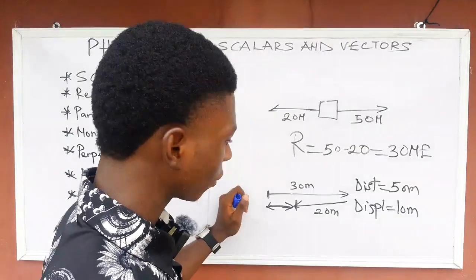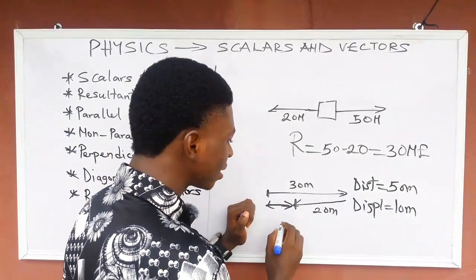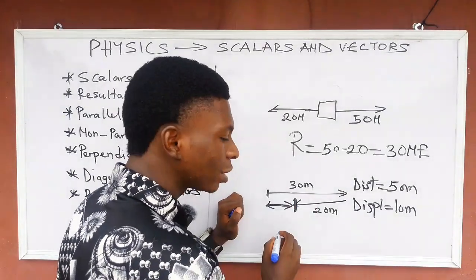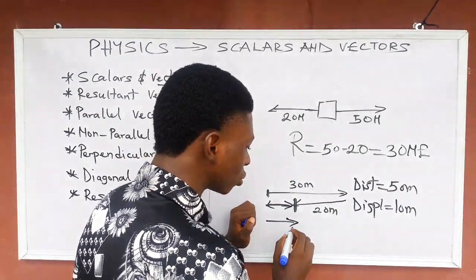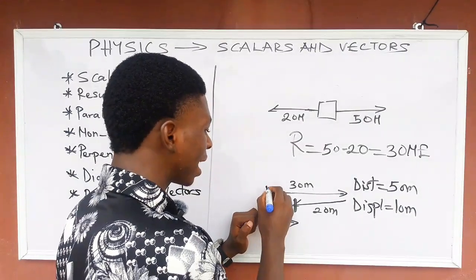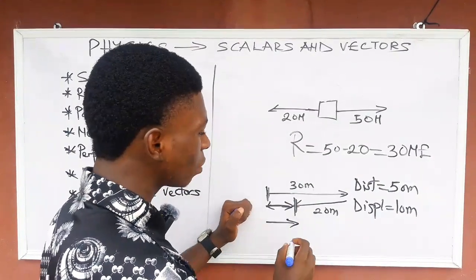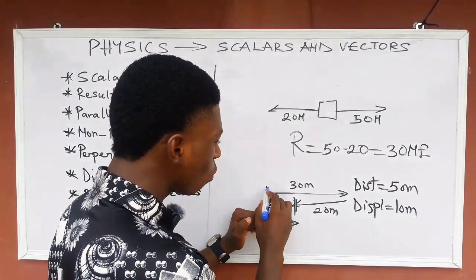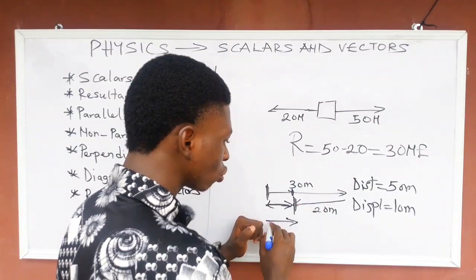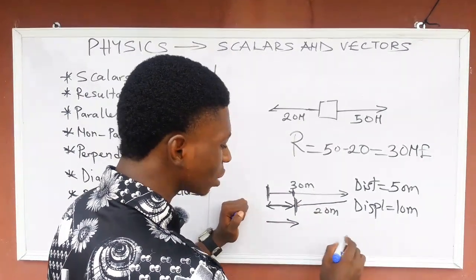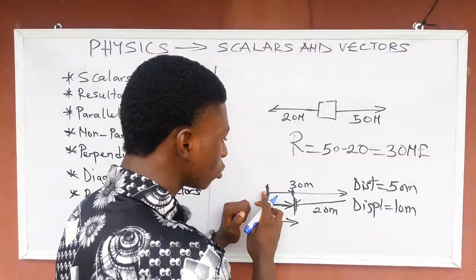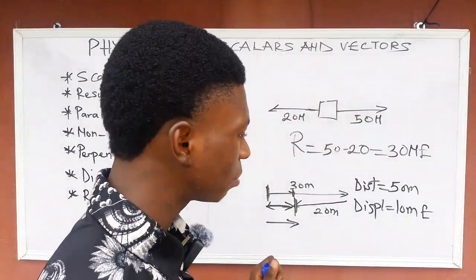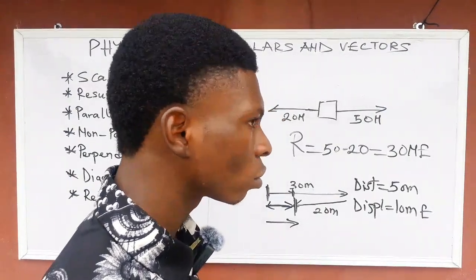What is the direction? Instead of going around like this and going back here, displacement is telling you, why can't you just move straight to this point and stop here? This is the starting point and your destination is here. Instead of going around here and curving back again, why can't you move straight from this place and stop here? So your direction will be eastward, because you should move from this place to this place and stop here. That will be 10 meter eastward. That's for displacement. Are you getting my point now?